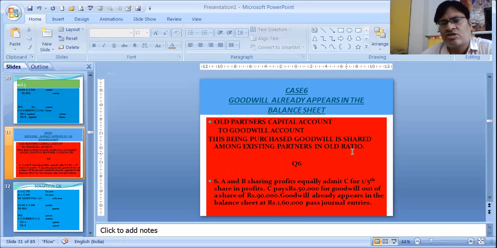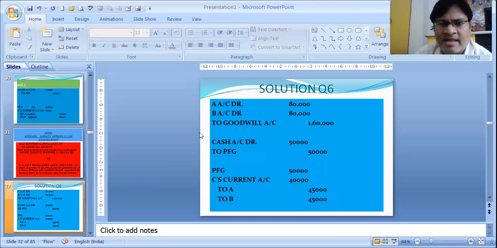This being purchased goodwill is shared among existing partners in the old ratio. Let's understand with an example. A and B are equal partners. They admitted C for 1/5 share. C pays 50,000 for goodwill. That means his premium for goodwill is 50,000 out of a share of 90,000. His share was 90,000, but he is bringing only 50,000. Goodwill already appears in the balance sheet as 1,60,000. In past journal entries, for goodwill already appearing in the balance sheet, you first divide it among the partners.